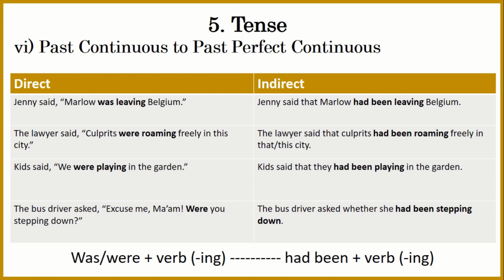For example, Jenny said, "Marlowe was leaving Belgium." So the indirect narration of this statement will be: Jenny said that Marlowe had been leaving Belgium. So the rule is, was plus verb-ing, the progressive verb, will be converted into had been plus progressive verb, verb-ing. So this is the rule for past continuous to past perfect continuous.